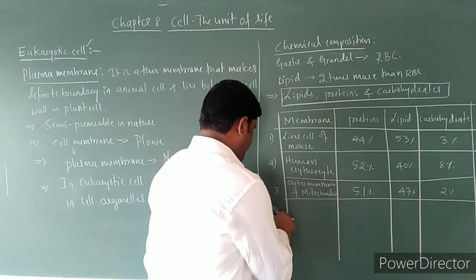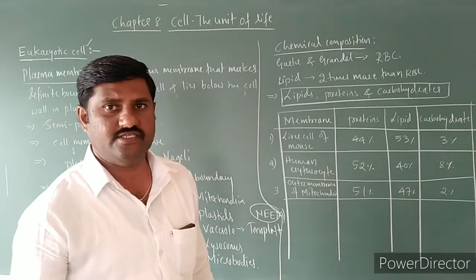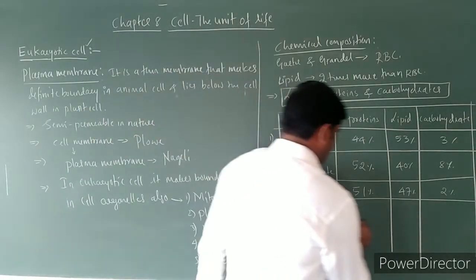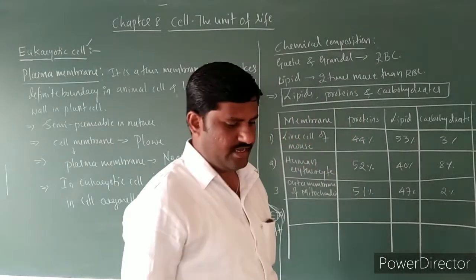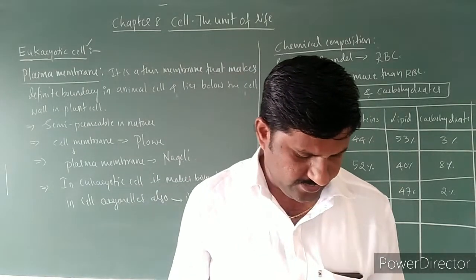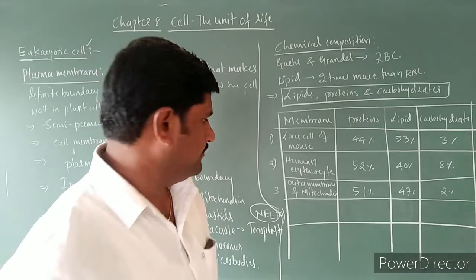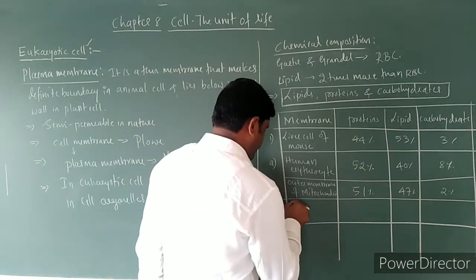And the next one, the fourth one. See here, the fourth one is the myelinated neuron.